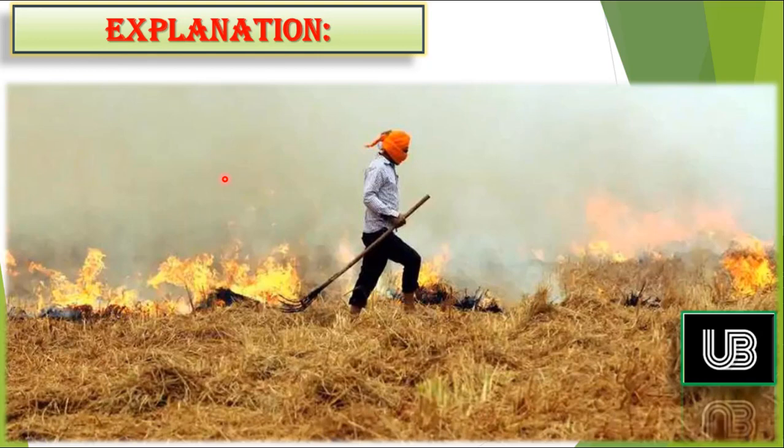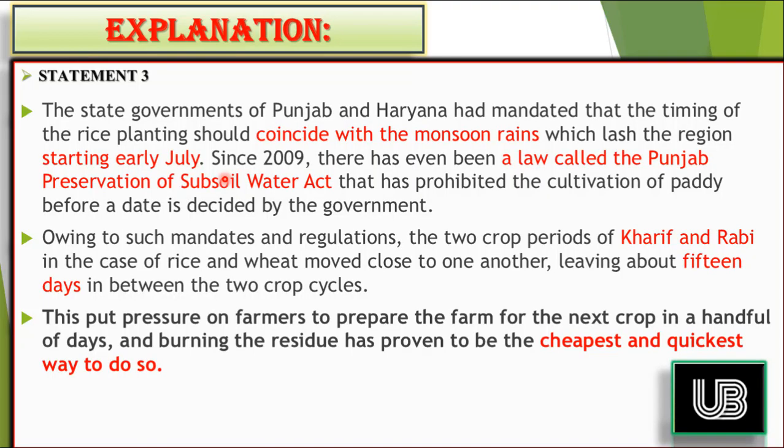The simple answer is, especially in Haryana and Punjab, there is a law known as the Preservation of Subsoil Water Act, where the government determines a date, and before that date you cannot irrigate your farm from the groundwater. And why was this act passed? This act was passed so that the timing of irrigation can coincide with the monsoon rain. As I have mentioned, I have highlighted that thing.